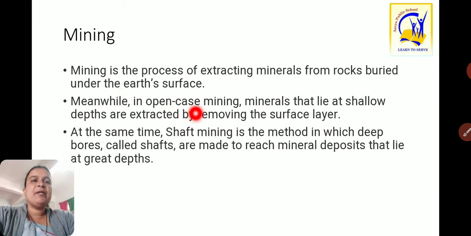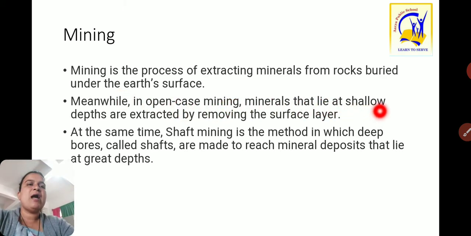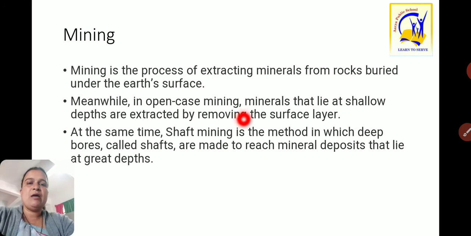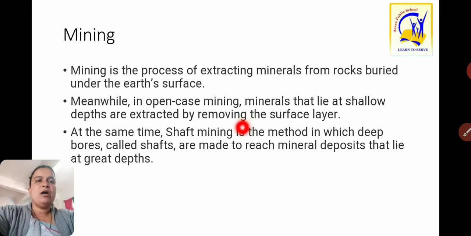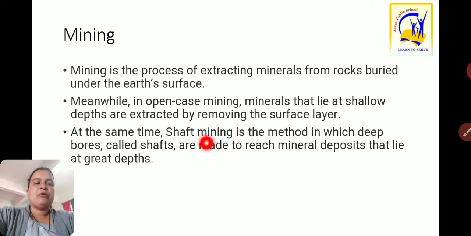Meanwhile, in open cast mining, minerals that lie at shallow depth are extracted by removing the surface layer. Open cast mining is the type of mining where minerals which are available very close to the earth's surface are extracted. For that reason, to get such minerals, the open cast mining process is used.